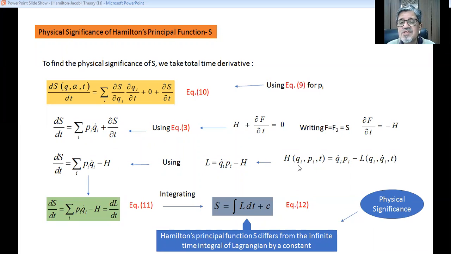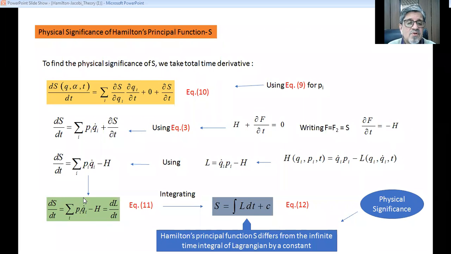If you bring the Lagrangian on this side and the Hamiltonian on the other side, L is equal to summation Q dot I Pi minus H. So Pi Q dot I minus H is nothing but the Lagrangian. In this equation del S by del T, summation Pi Q dot I minus H is nothing but the Lagrangian, so this is nothing but dL by dt.